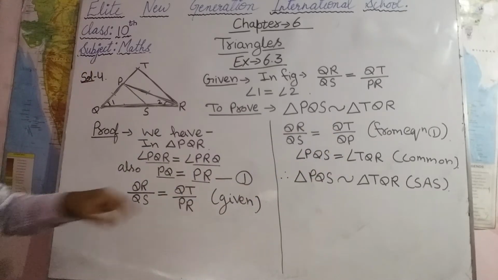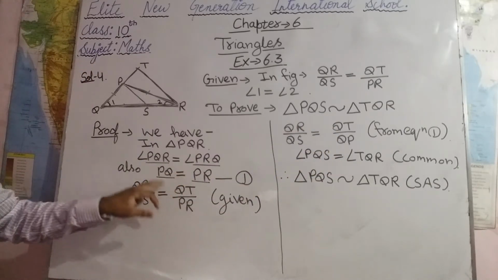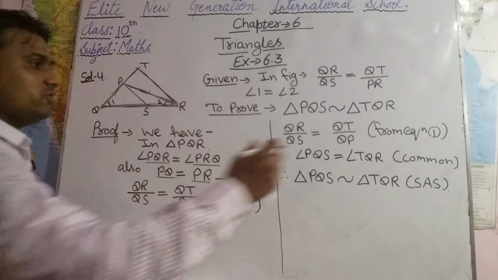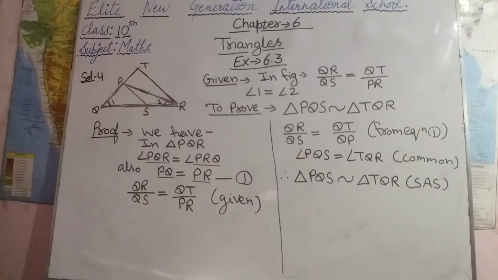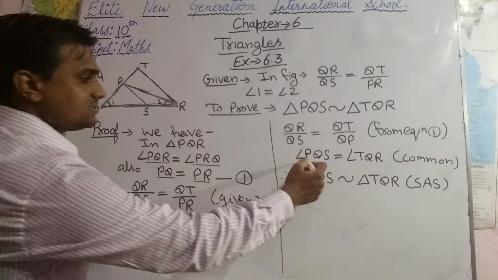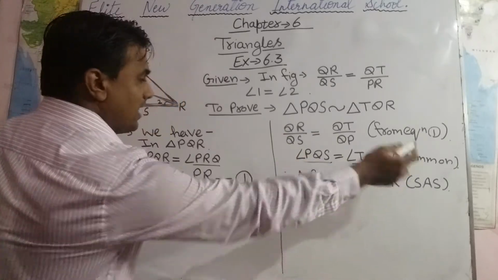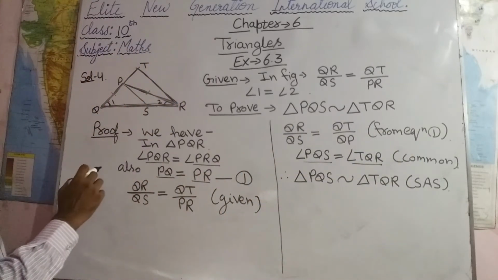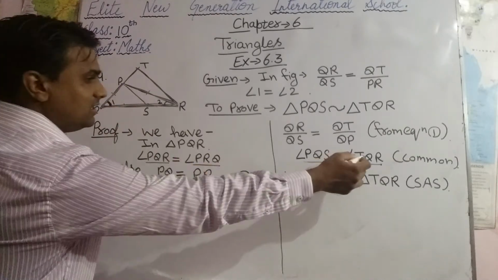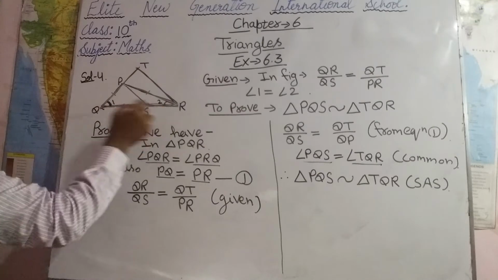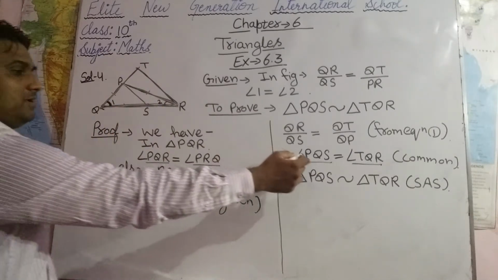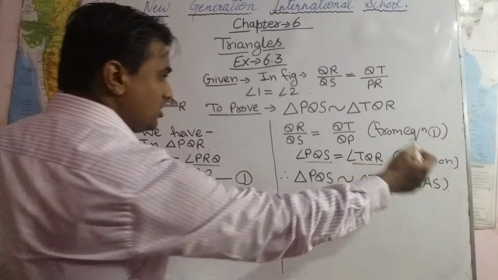Also, in triangles PQS and TQR, angle Q is common. So we can say angle PQS equals angle TQR, as it is common.